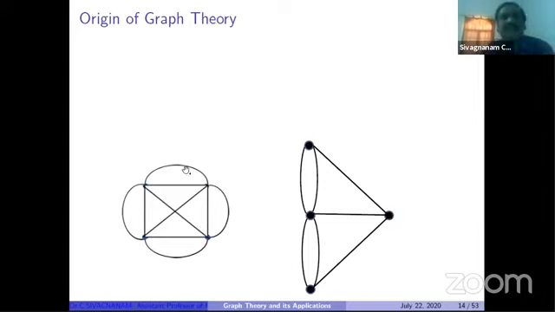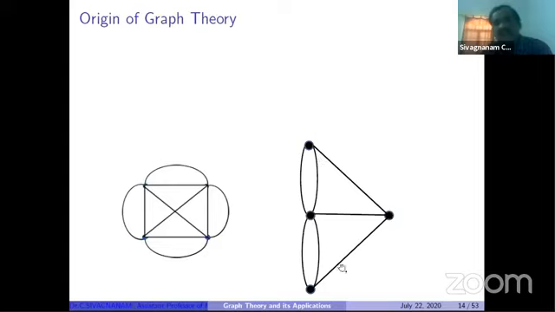Why is it impossible? What is the degree of this vertex? First graph. What is the degree of this vertex? It is 5. The degree of this vertex is 5, and of this vertex is 5. All the vertices have odd degree.